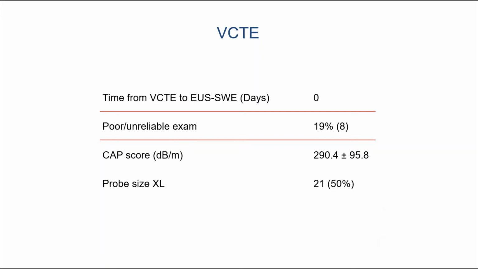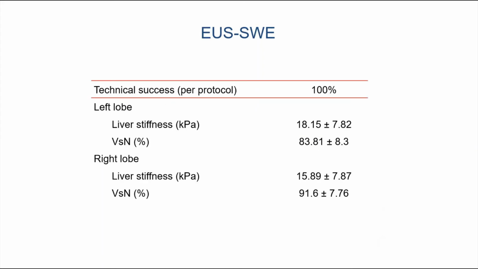In about a fifth of the patients, 19%, the VCTE or fibroscan was unreliable. On the other hand, EUS shear wave elastography was successful per protocol in 100% of the patients, including those in whom fibroscan had failed. For the left and the right lobe of the liver, we were able to obtain liver stiffness measurements, and the VSN percentage exceeded 60% in all measurements in both lobes.